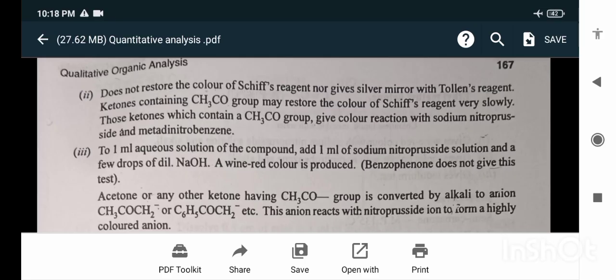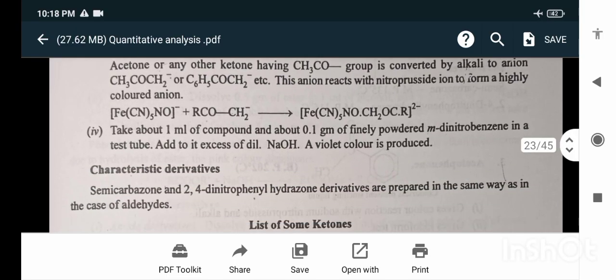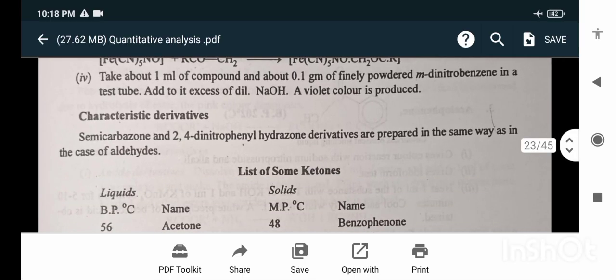Acetone or any other ketone having a CH3CO group is converted by alkali to the anion CH3COCH2- or C6H5COCH2- etc. These anions react with the nitroprusside ion to form a highly colored anion. Take about 1 ml of the compound and about 0.1 gram of finely powdered m-dinitrobenzene in a test tube. Add it to excess of dilute NaOH, and a violet color is produced.